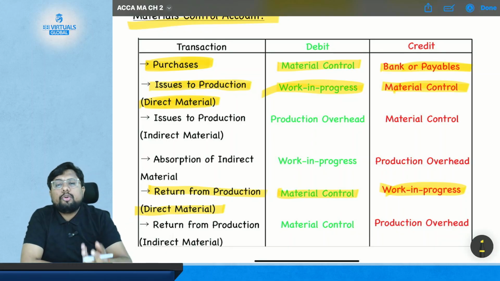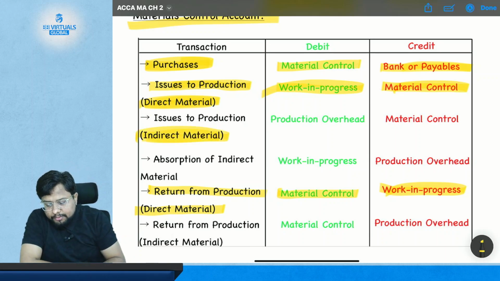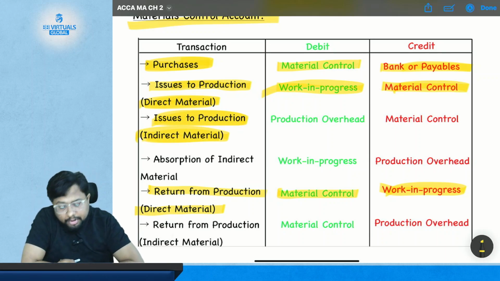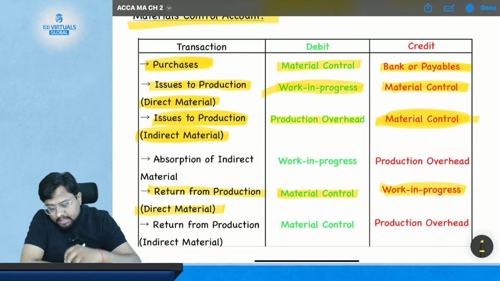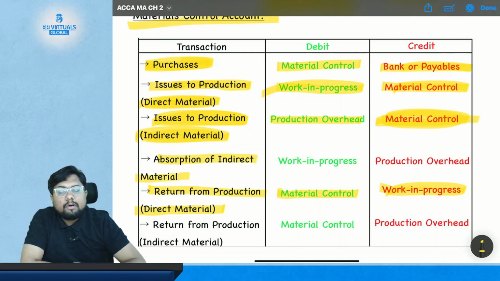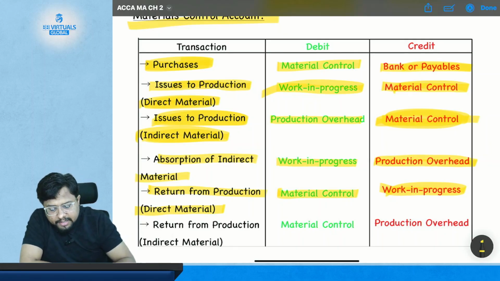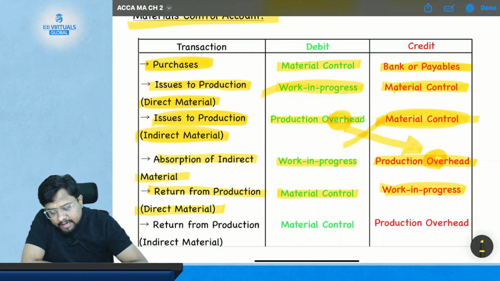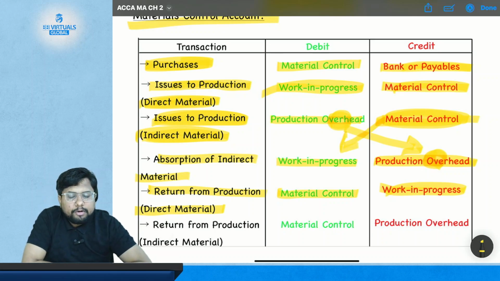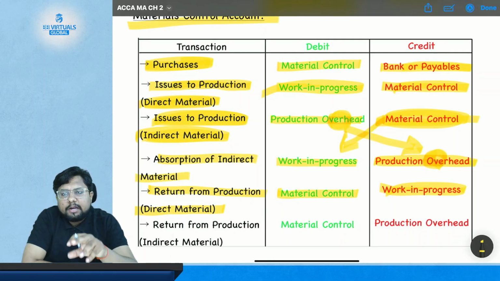Then, if you have issued your material as an indirect material to the production, then your production overhead account will first get debited and your material control account will get credited. After having this, your indirect material will get offset in the work in progress. So then your work in progress account will get debited, and the production overhead account will get credited. That means your production overhead first will get debited and then will get credited. That means it will nullify and the net entry will be work in progress account debited to material control account. Okay, but there is a different type of treatment for direct material in case of indirect material.